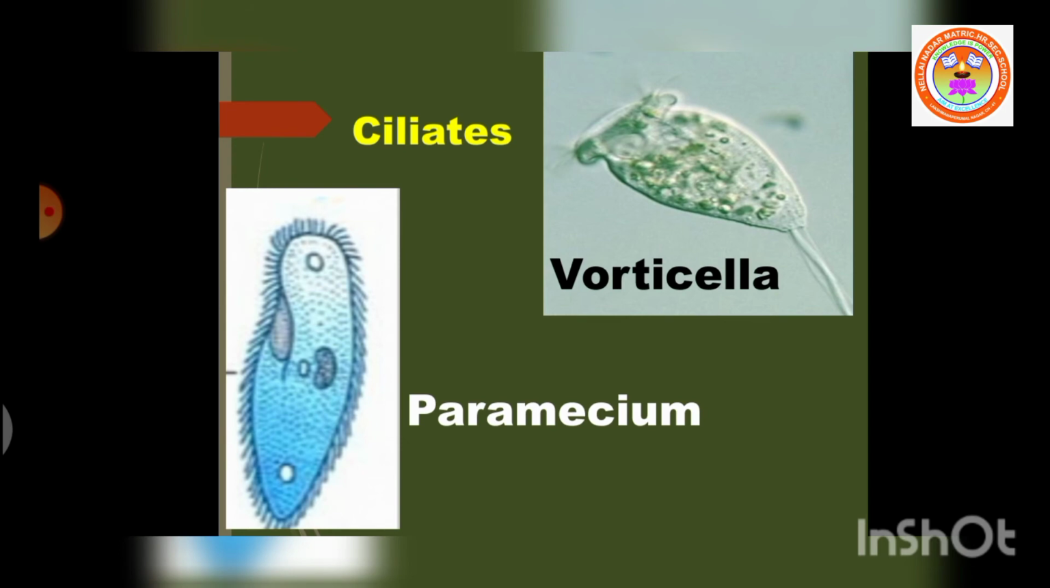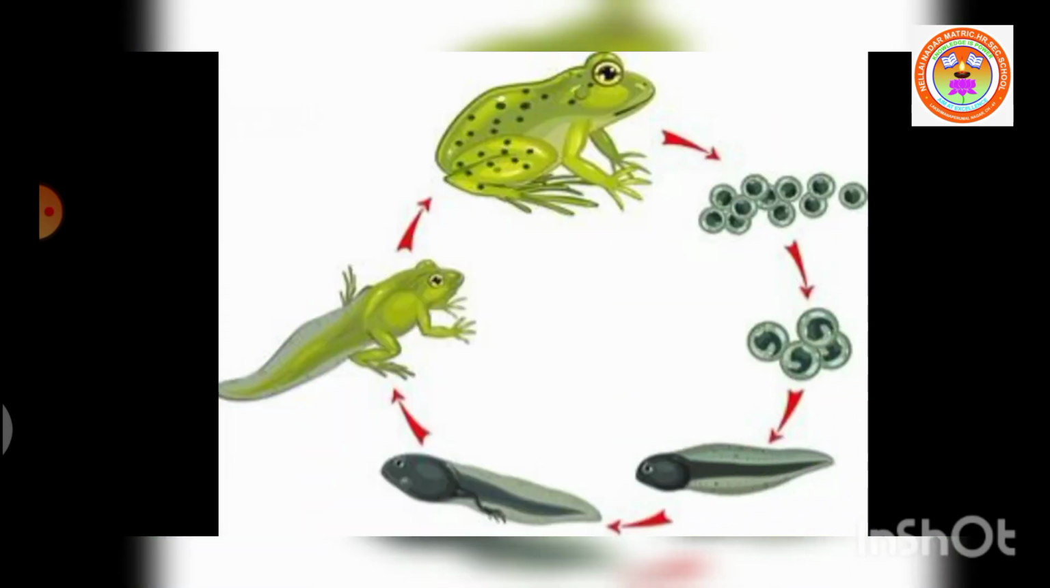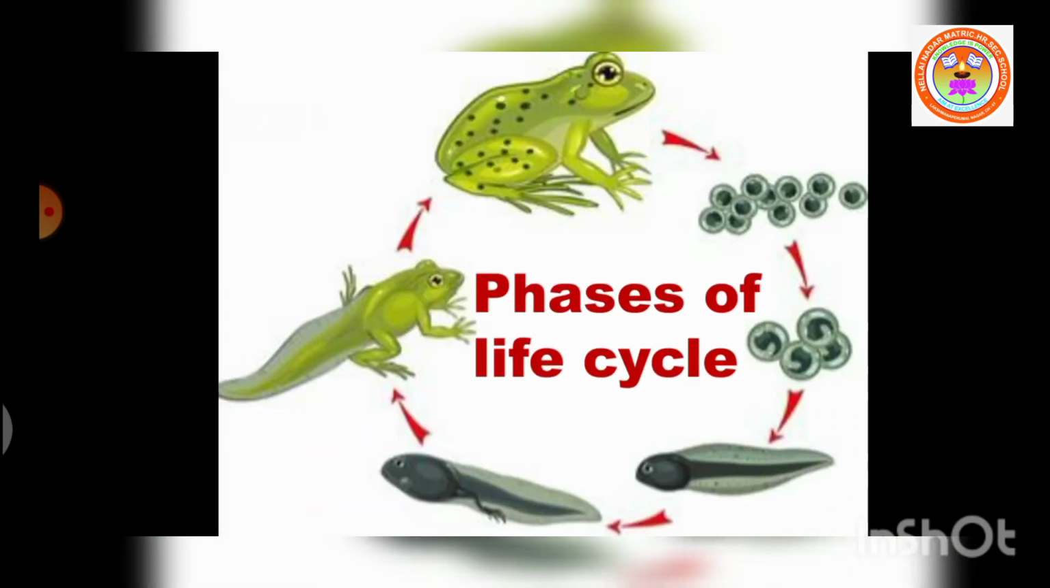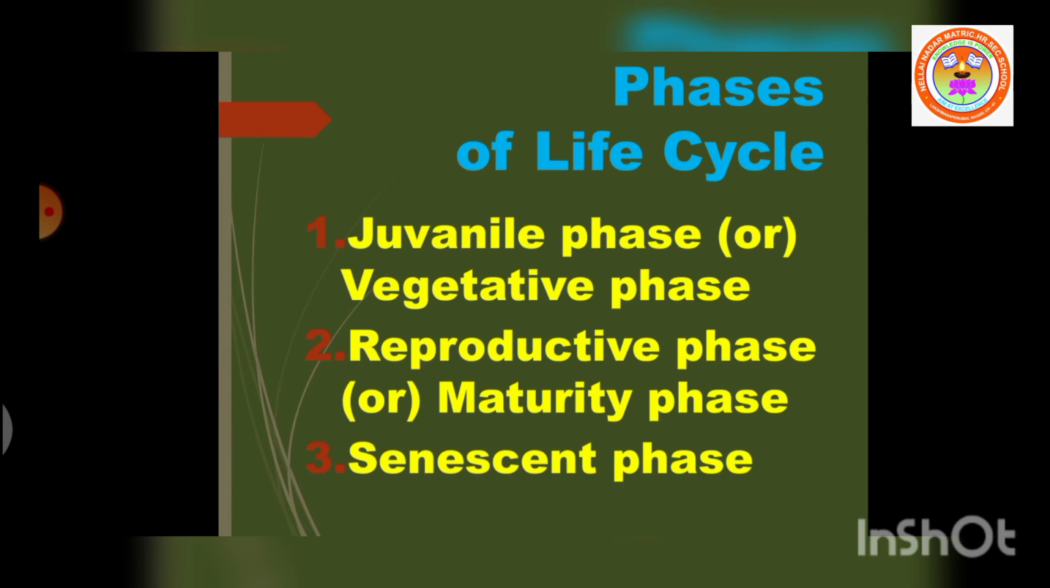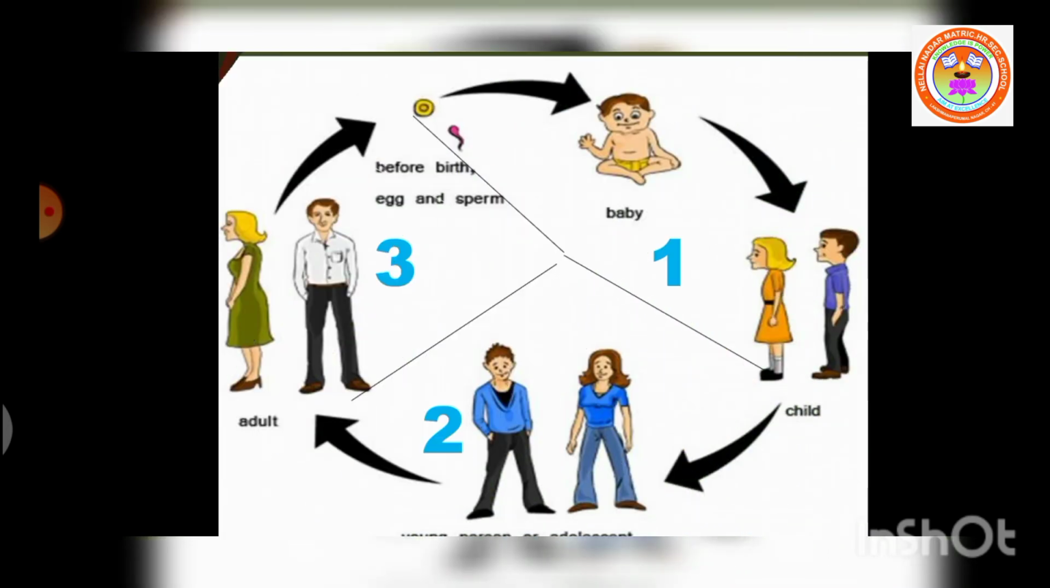The next heading is the phases of life cycle. Organisms have three phases in their life cycle. They are juvenile phase or vegetative phase, reproductive phase or maturity phase, and senescent phase. Here you can see the three phases 1, 2, and 3.